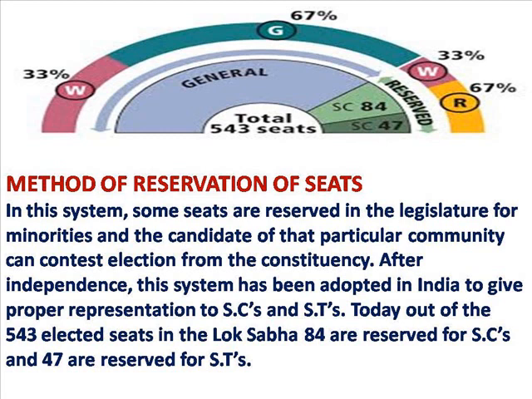Next, we will discuss about the reservation of seats. In this system, students, some seats are reserved in the legislature for minorities, and the candidate of that particular community can contest election from that particular constituency. After independence, this system has been adopted in India to give proper representations to scheduled caste and scheduled tribes. Today, out of 543 elected seats in the Lok Sabha, 84 seats are reserved for scheduled caste and 47 seats are reserved for the scheduled tribes.